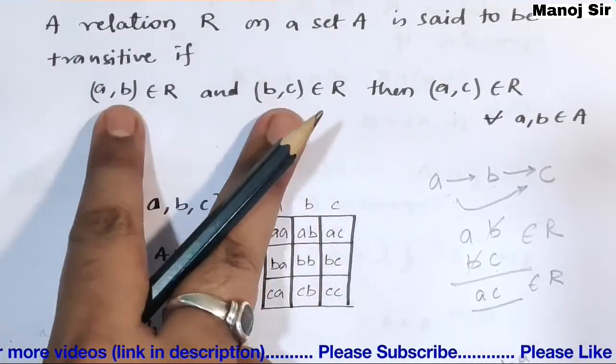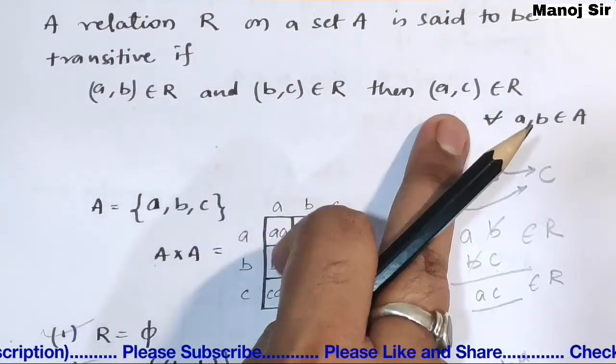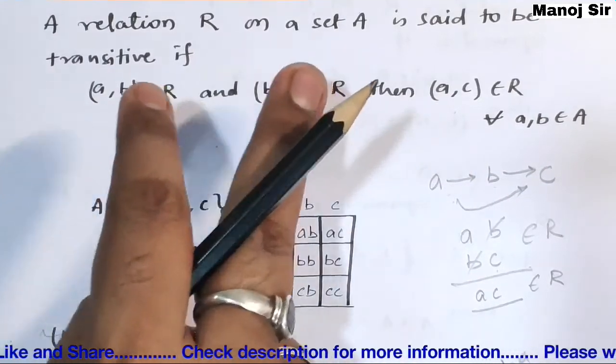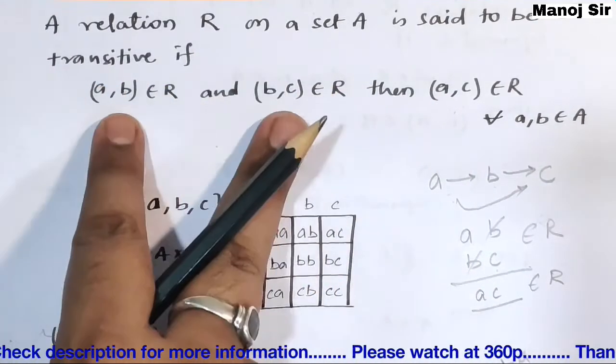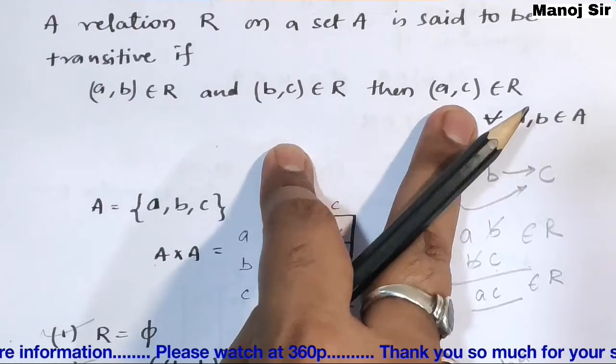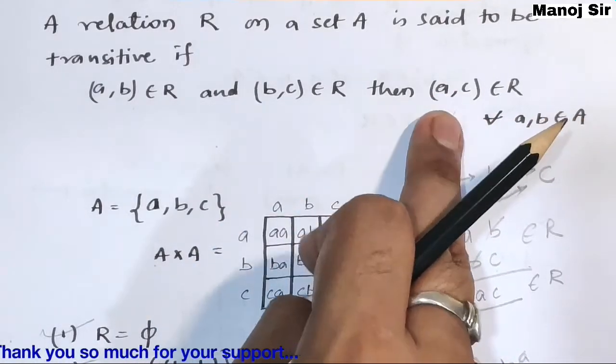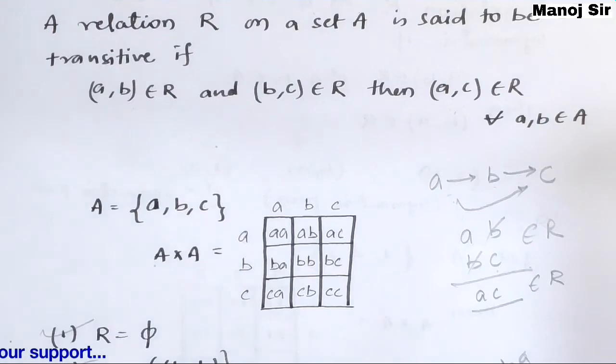If these two are not present in the relation, then there is no need to find this pair, because that relation is by default transitive. If these two are present and you are not able to find this A comma C, which is my transitive pair, in that case we will say the relation is not transitive.